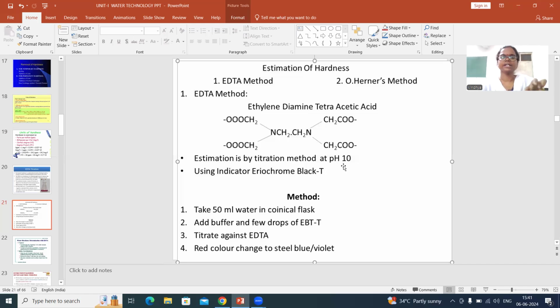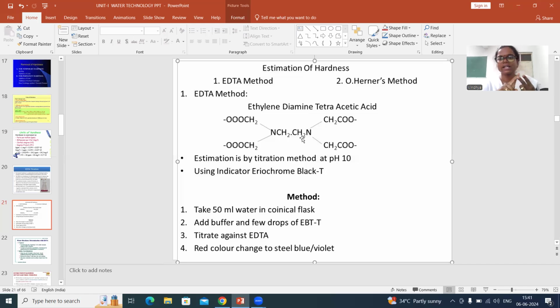So if you maintain a pH of 10 in the water sample and add EDTA to it, then this EDTA can form a complex with the calcium and magnesium ions present in the water, and you can calculate how much amount of complex is formed. That is one thing you should do.